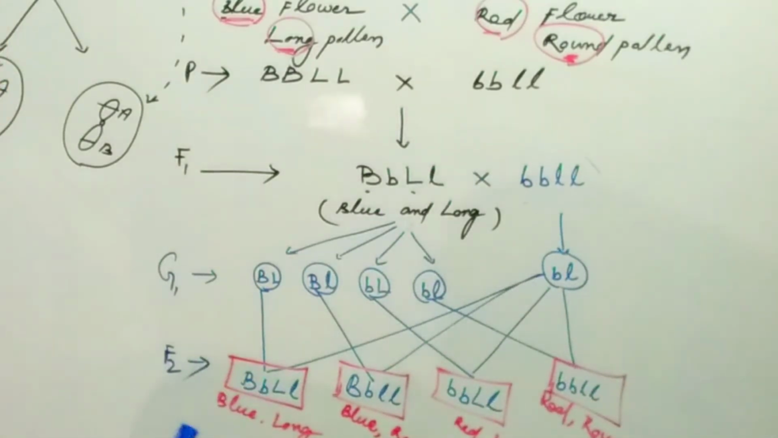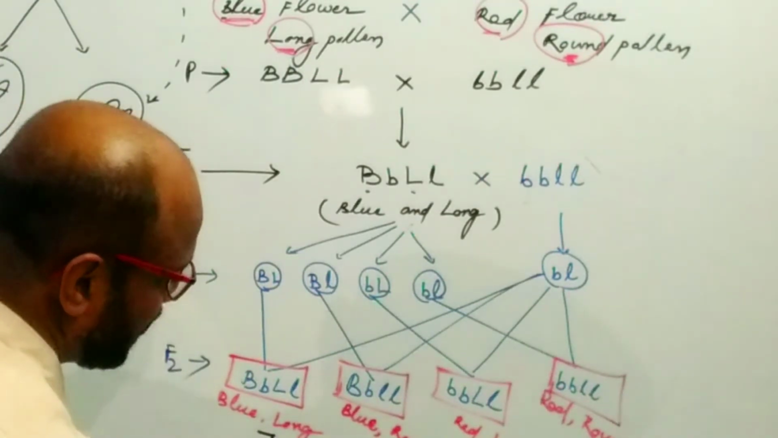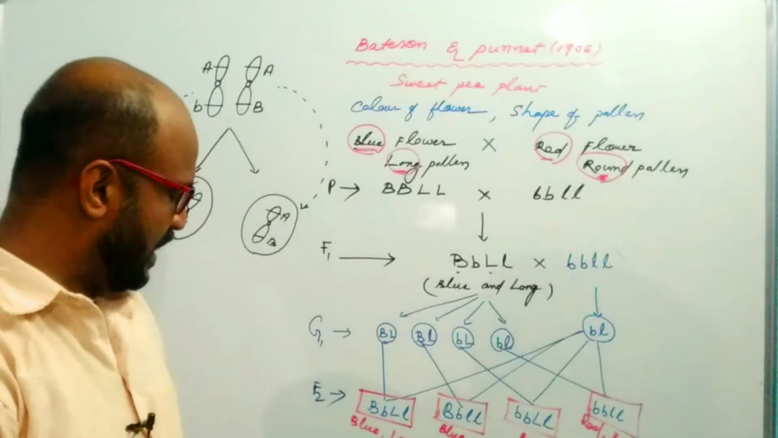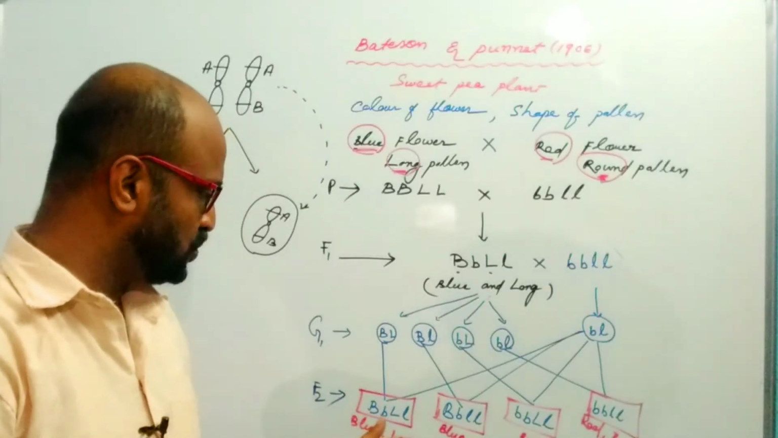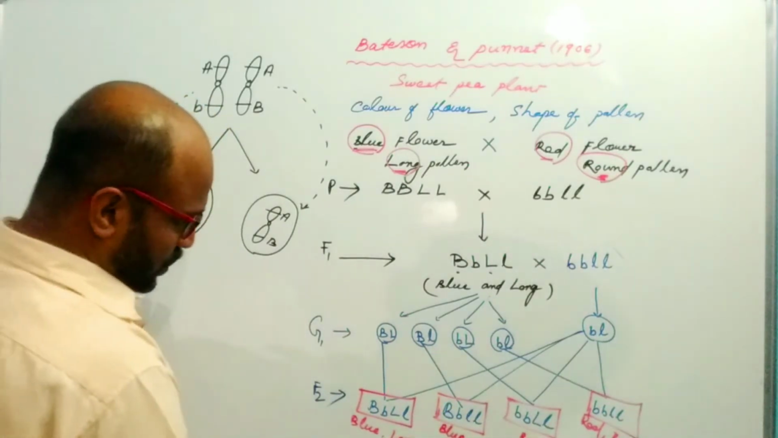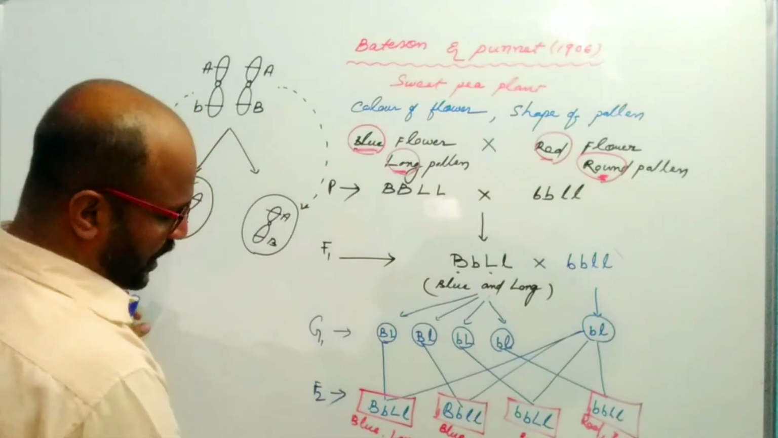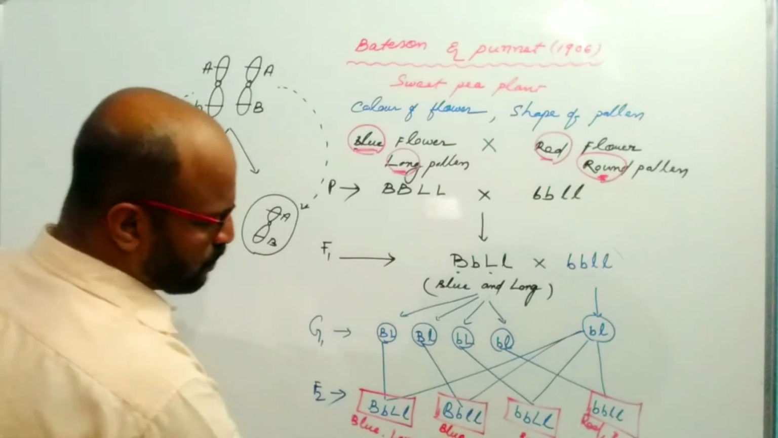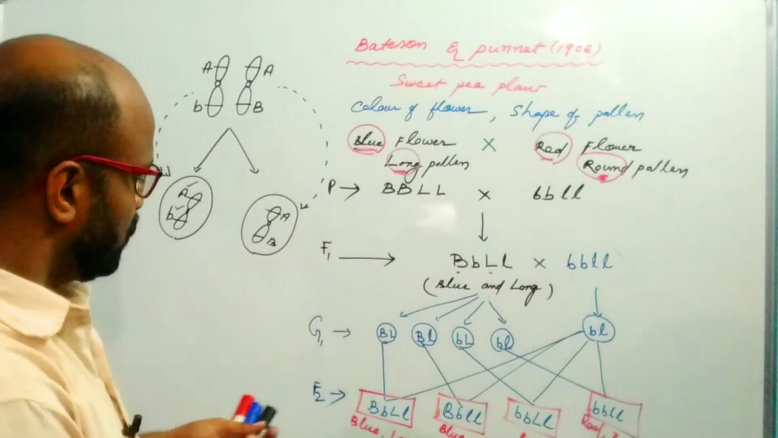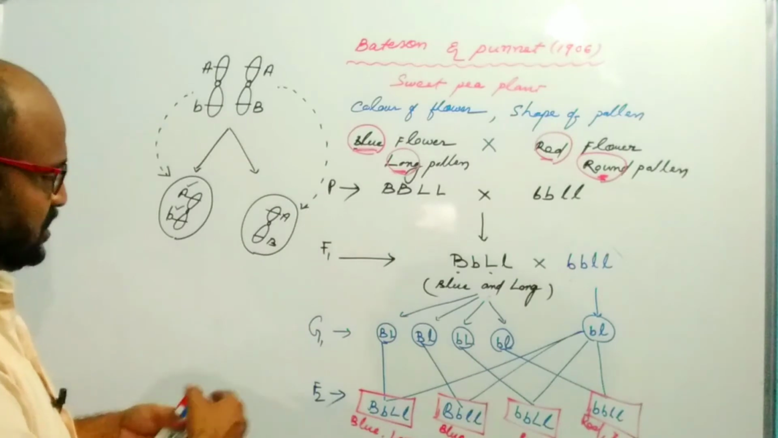And the ratio was 7:1:1:7. Bateson and Punnett got the ratio 7:1:1:7. This is the phenotypic ratio. So here the frequency of the parental character is 7 times more than the non-parental character. And Bateson and Punnett argued that the parental character, which is 7 times more frequent, means that